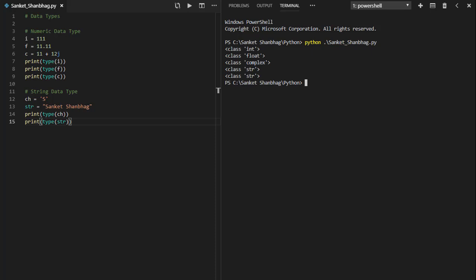In the first program, I am going to cover data types. Numeric data types available are integer, float, and complex, which contains real and imaginary part, and string data type, which can store character or string.